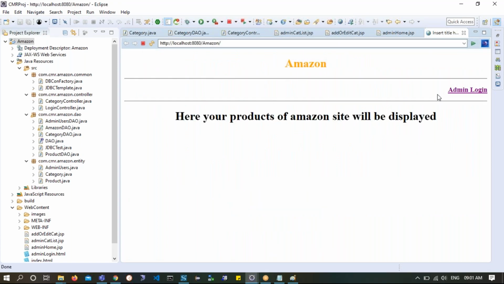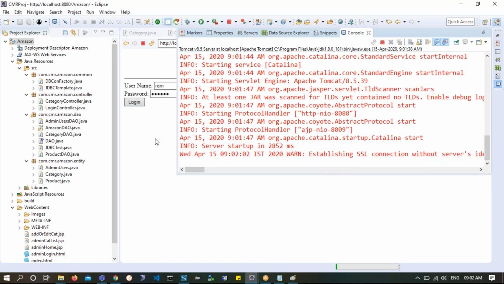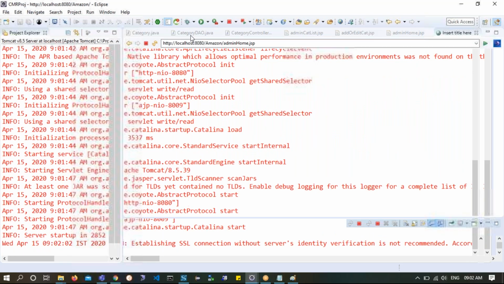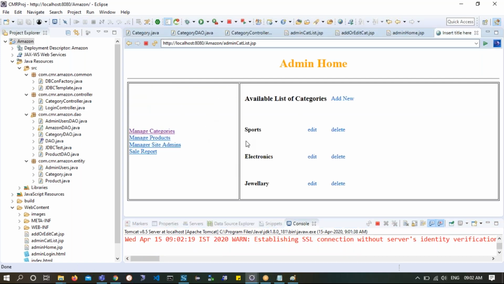There you go. So here I'll click on admin login. What is my admin login? Ram123. Then click on login. So here I'll come to admin home.jsp, which is what was expected. Okay, and I'll click on manage categories. This will have the same kind of look and feel, right? So I'll click and it shows admin home. Oh, there is so much space I have given. I think I'll remove one space.